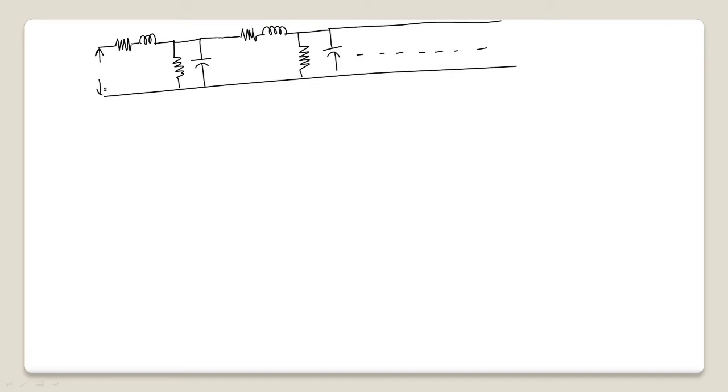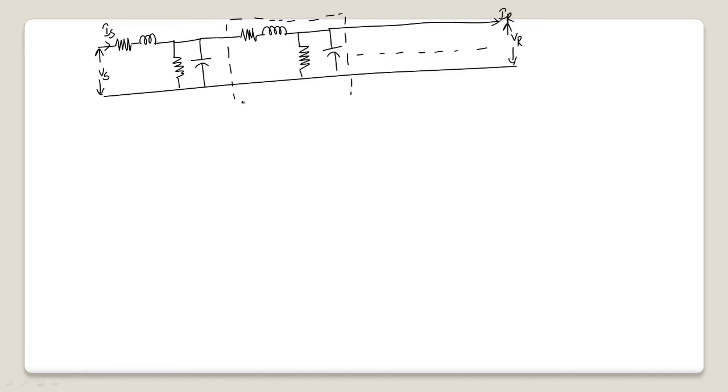Now I call this voltage the sending end voltage and this current the sending end current, and this voltage the receiving end voltage and this current the receiving end current. Now I am considering a small portion of the entire transmission line.